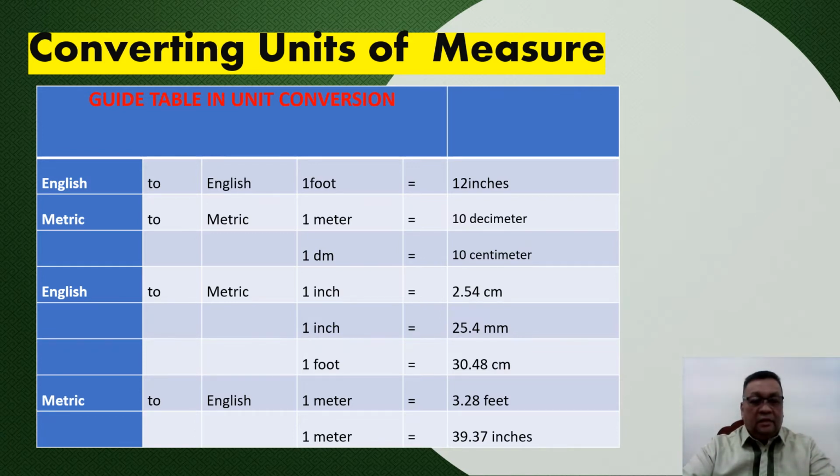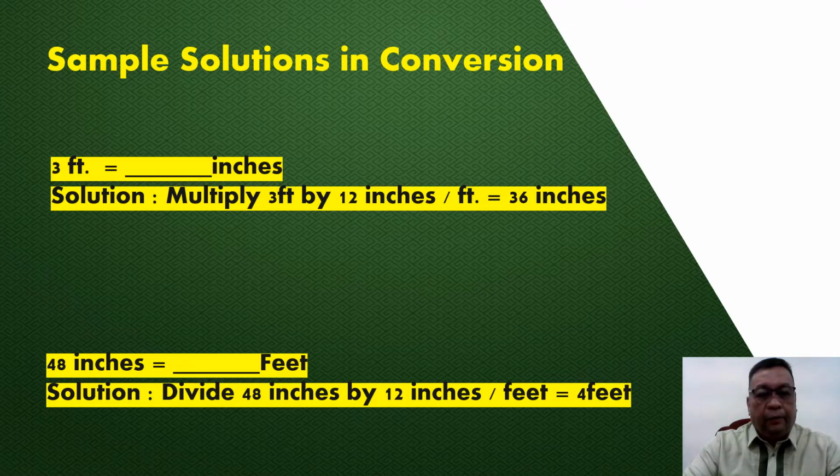1 inch is equal to 25.4 millimeter. 1 foot is equivalent to 30.48 centimeter. Metric to English. 1 meter is equivalent to 3.28 feet. 1 meter is equivalent to 39.37 inches. Sample solutions in conversion.